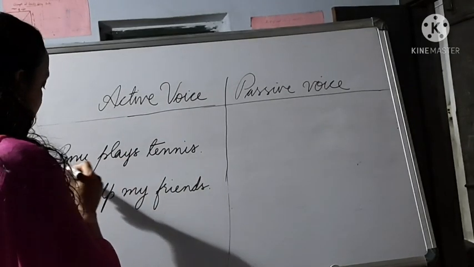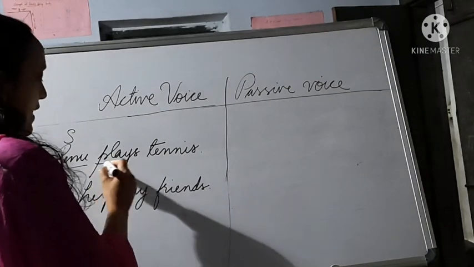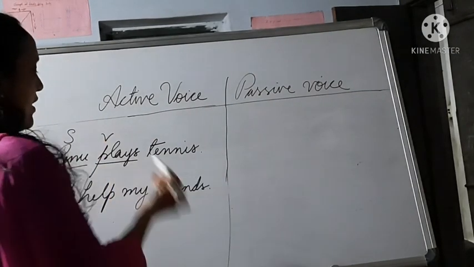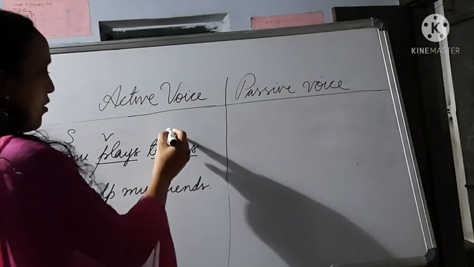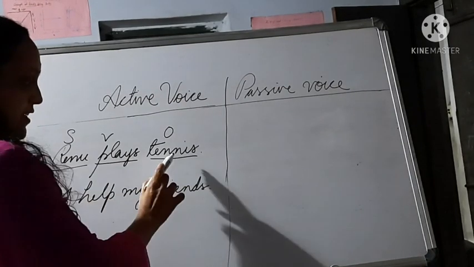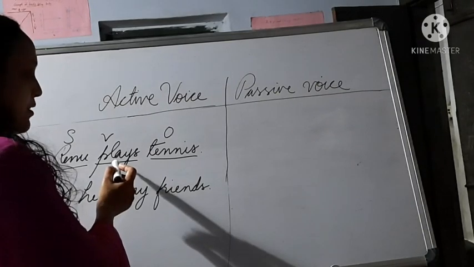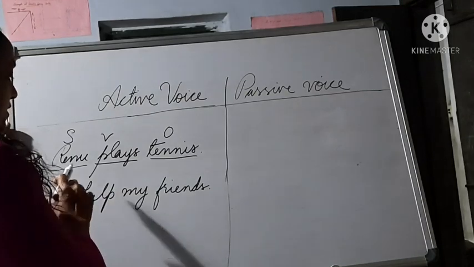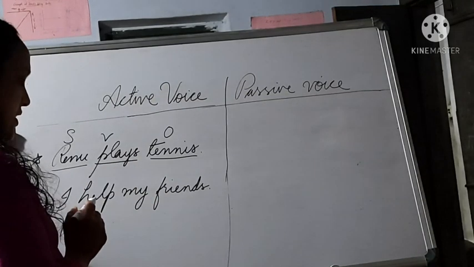Renu is the subject, plays is the verb, and tennis is the object. Subject means doer of the action, object is the receiver of the action, and verb is the action. So here Renu is the subject, plays the verb, and tennis the object.